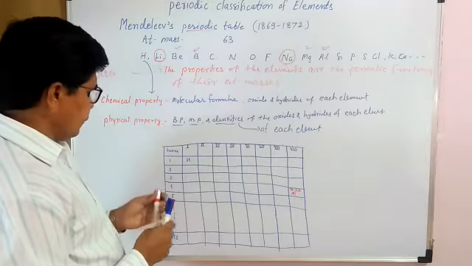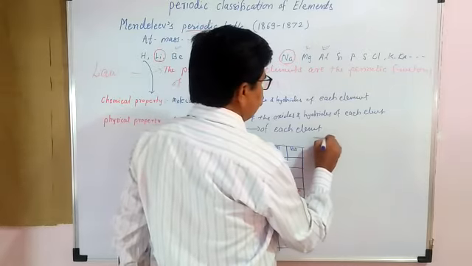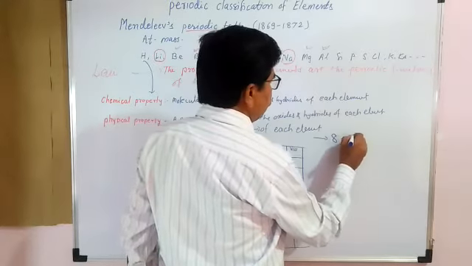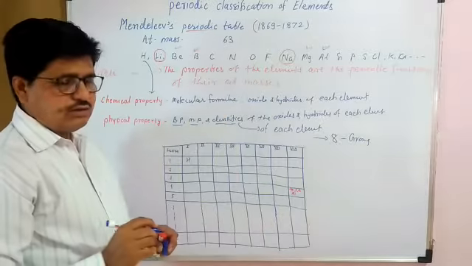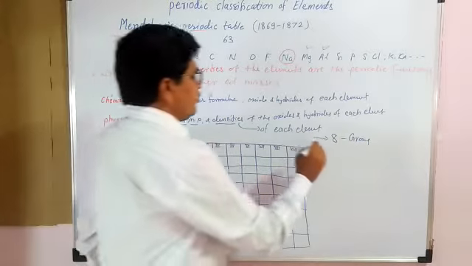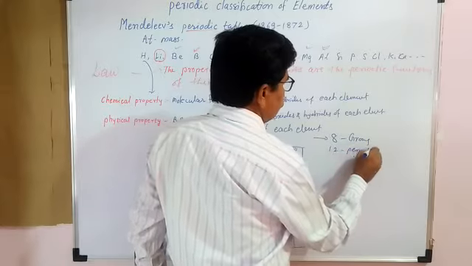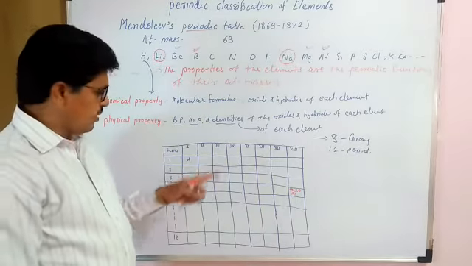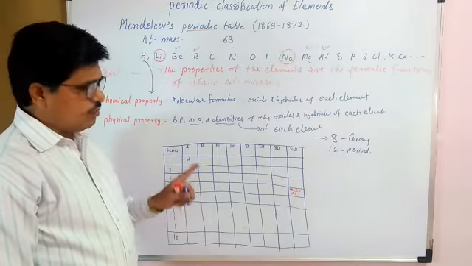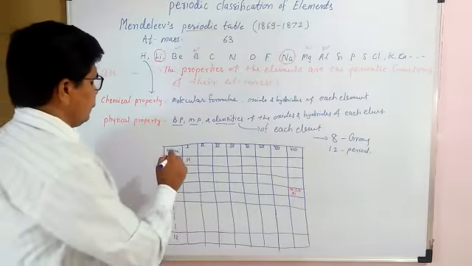When he prepared his table, he took 8 vertical columns, and each vertical column is known as a group, and at the same time he took 12 horizontal rows. Each row is known as a period. That means he placed the 63 elements in the increasing order of their atomic masses in 8 groups and 12 periods. That is nothing but the Mendeleev's periodic table.